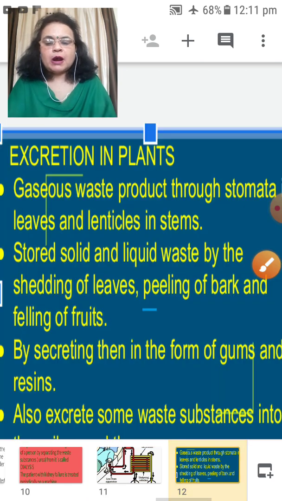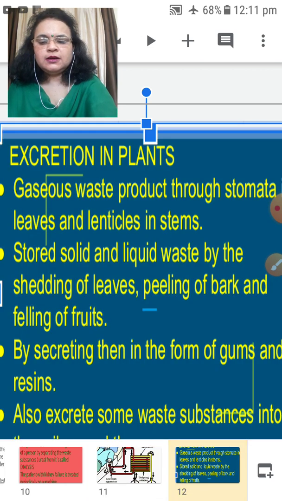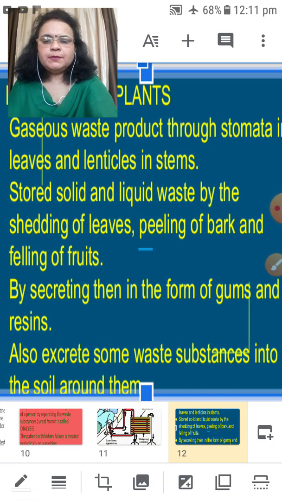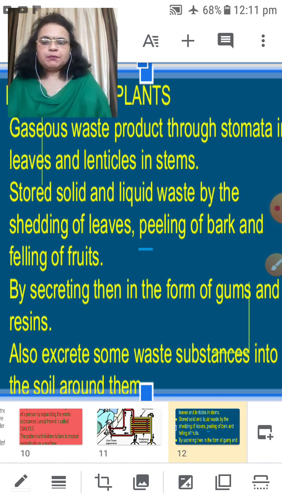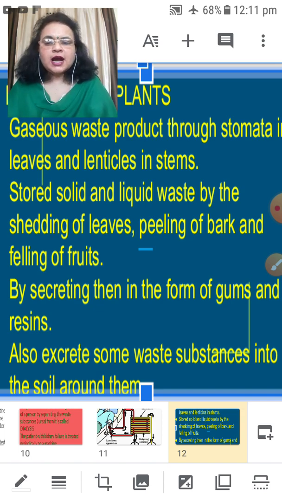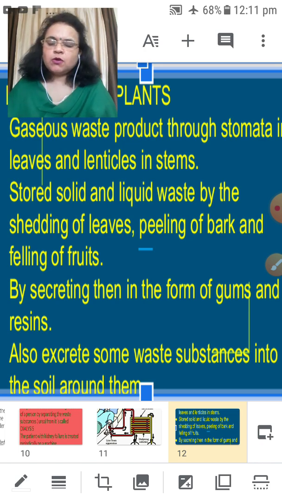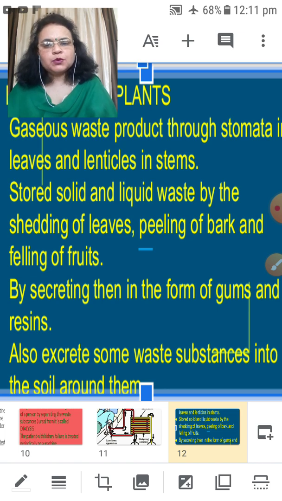Let us talk about excretion in plants. What are the wastes in a plant? Some carbon dioxide, oxygen, and some water vapor. Clear? Oxygen is a waste product during photosynthesis.